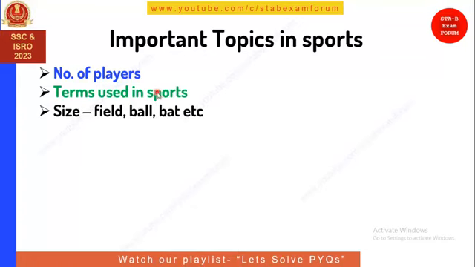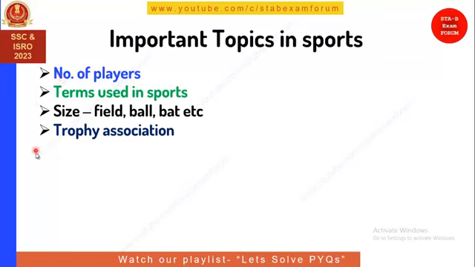Generally these days they are not asking about size, like size of the field, size of the ball or bat, so you can ignore this topic. Next is trophy association: to which sport a trophy is associated, you should know those types of questions also. Primarily today's session will be on the number of players in the sports.